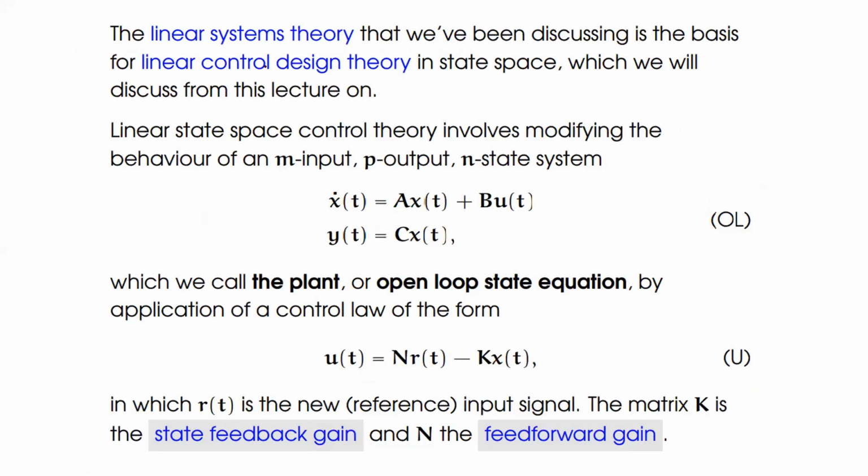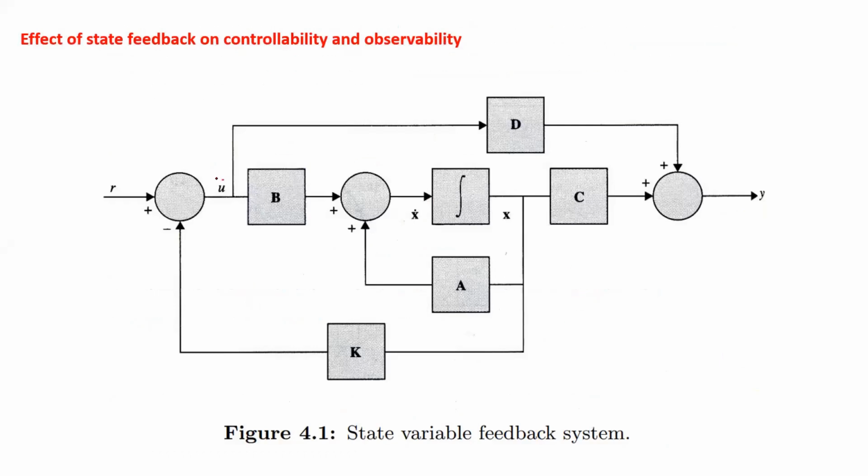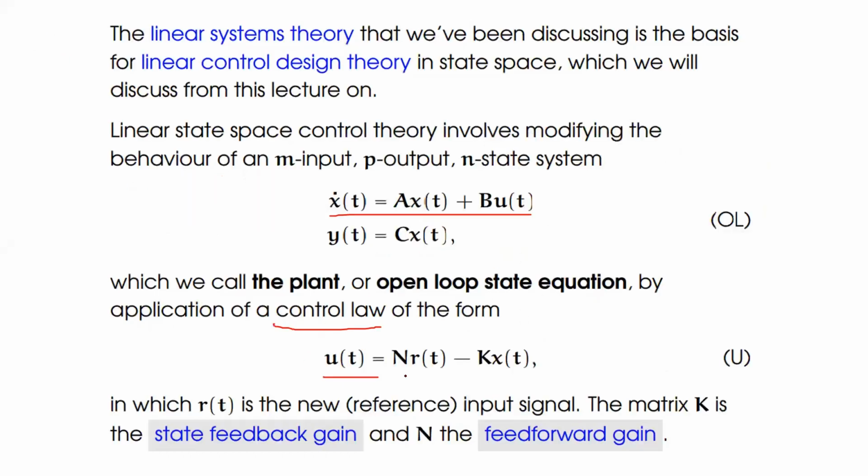If we consider an overall system with multiple inputs and multiple outputs, then we can write the state equation x dot of t is equal to A into x of t plus B into u of t, and y of t is equal to C into x of t. Now we can write this overall equation by using a control law. What do you mean by control law? Yesterday we had a small discussion. Whatever input is obtained in the given system from the reference input as well as feedback taken from the state variable, we call it the control law. So what is the control law over here?